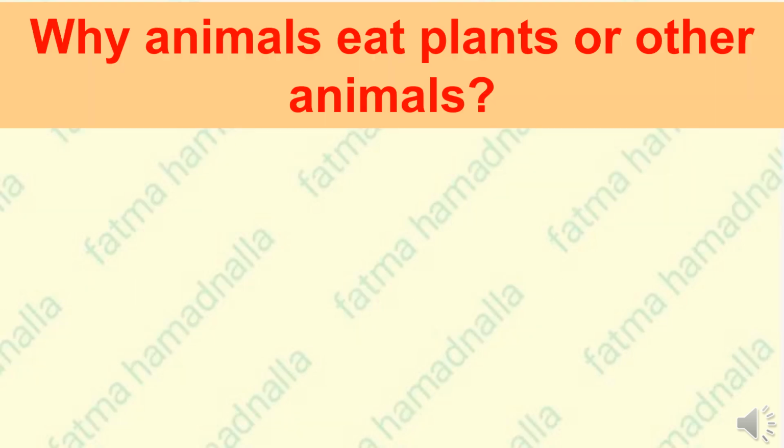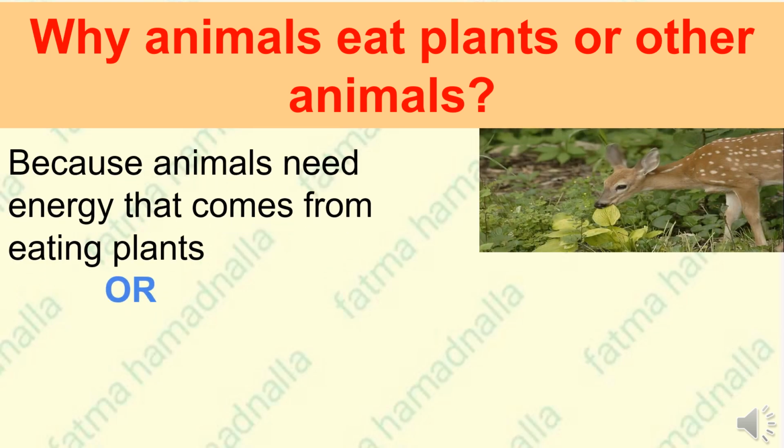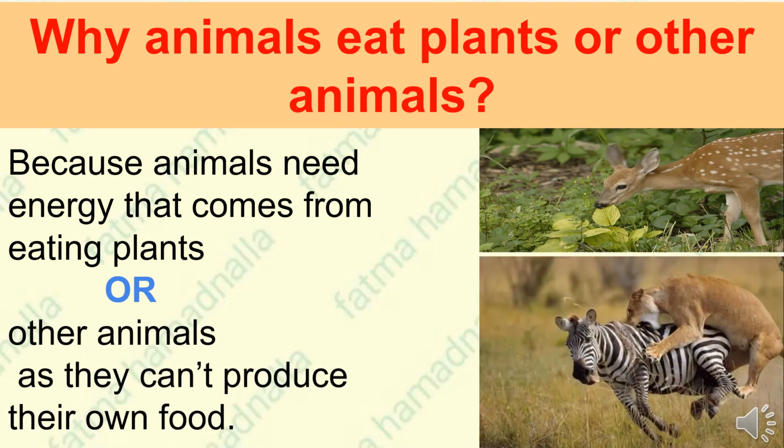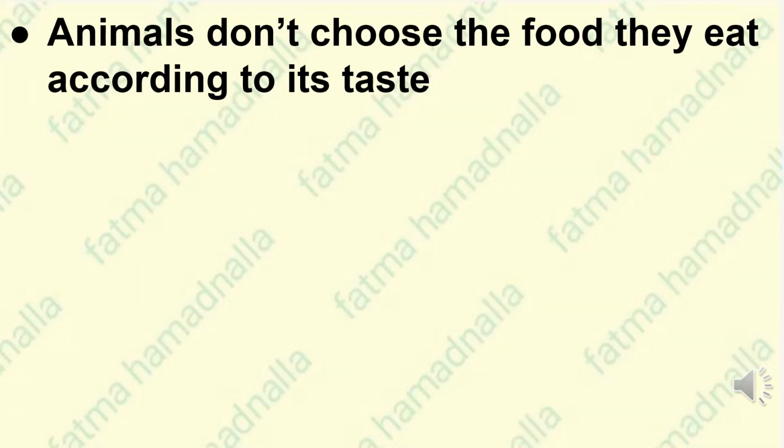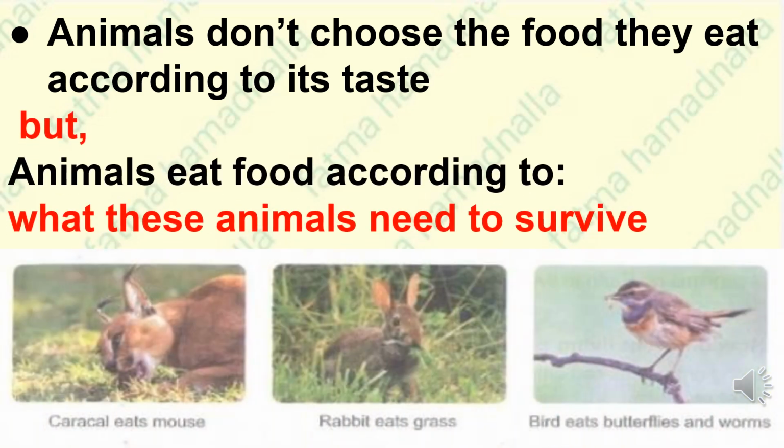Why do animals eat plants or other animals? Because they need energy to survive, and they can't produce their own food like plants do through photosynthesis. Animals don't choose food based on taste preferences. Instead, they eat according to their survival needs. For example, caracal, a carnivore, eats mice and other small animals. Rabbits, herbivores, eat grass and plants. Birds may eat butterflies and worms.